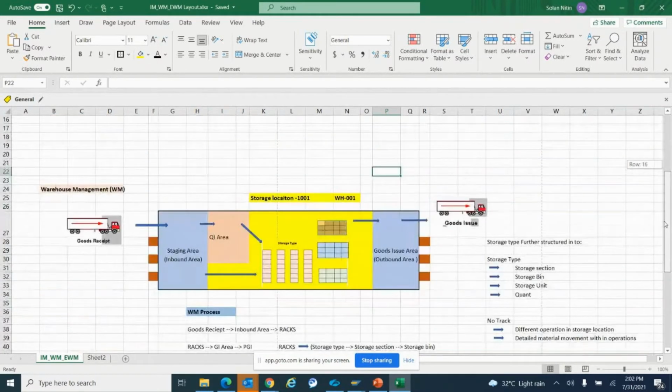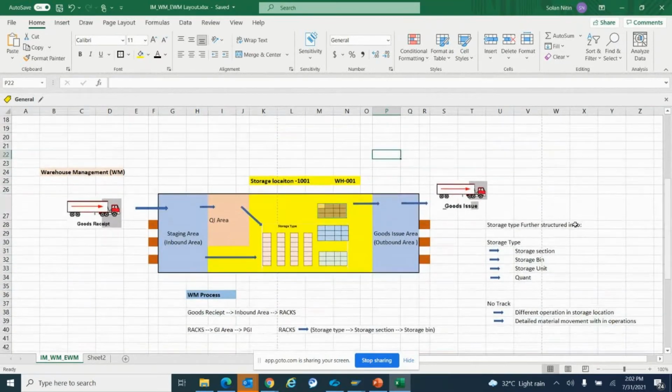Now what we cannot track is doors. If the material comes in trucks and the truck reaches the door, we cannot track at which door the material is placed, or at which door the truck is standing. Then the things we can track: we can move the material into the staging area.